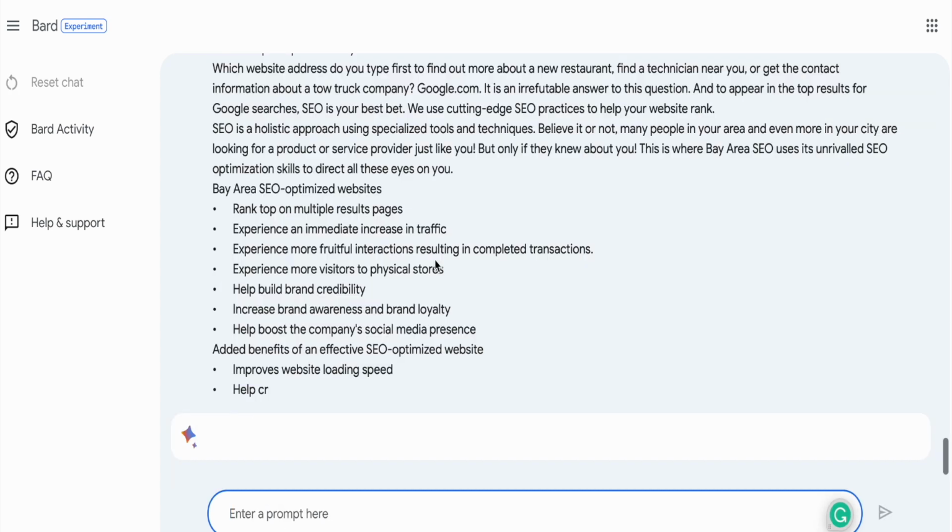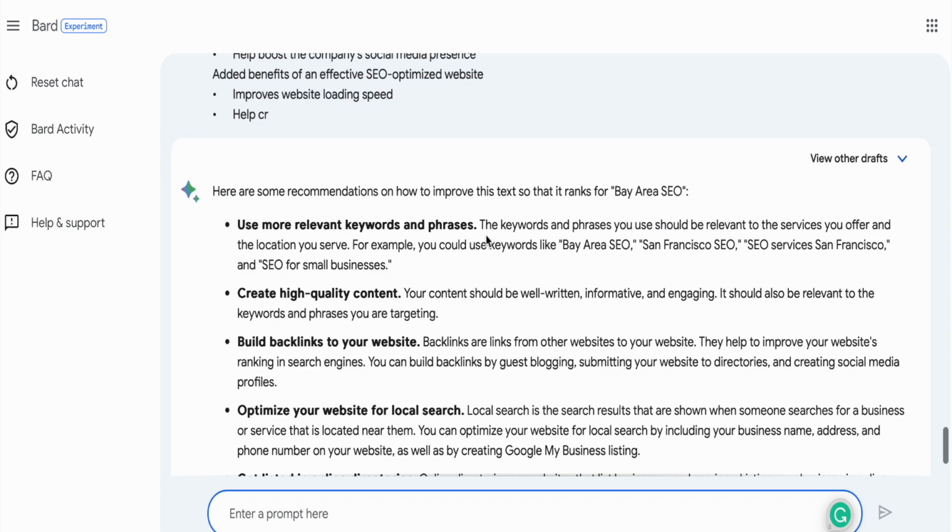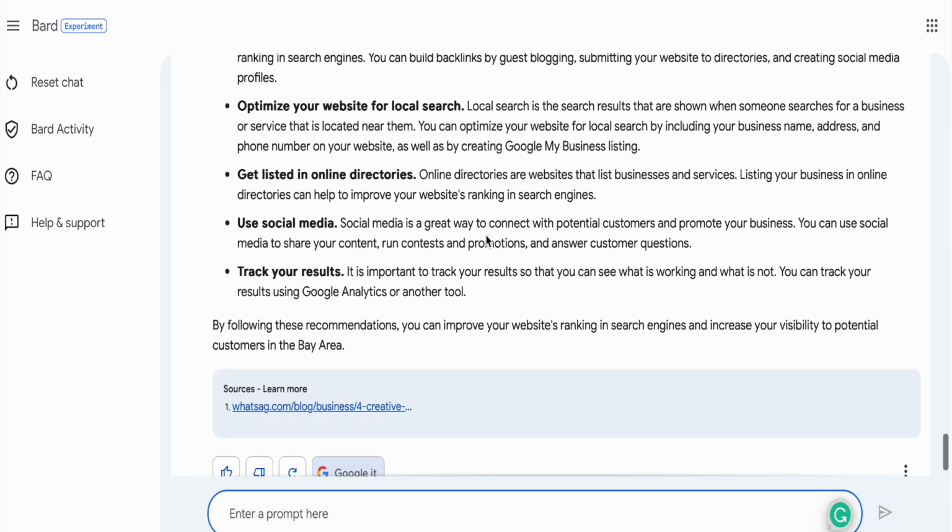Paste it in. This is a text I created a while back. It's ranking okay, but it's not on page one. Bay Area SEO is a very competitive keyword, and we're trying to see if Google Bard can help us analyze the text, tell us where we might not be doing as well, and help us with that.